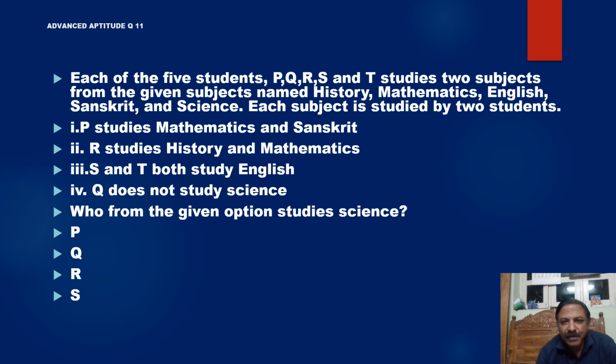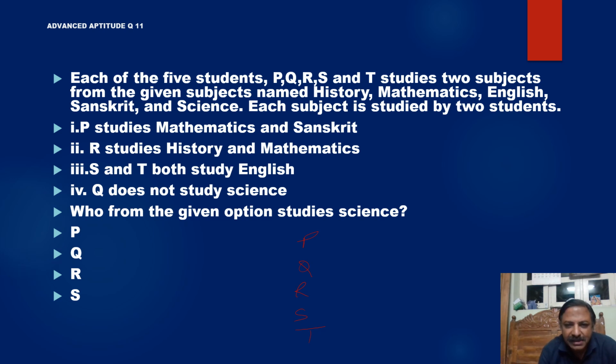So the ages of the 5 students, P, Q, R, S and T, who study 2 subjects named history, maths, English, Sanskrit and science. So I can write P, Q, R, S, T. Five people study 2 subjects each. A subject is studied by 2 students. That is one more thing.